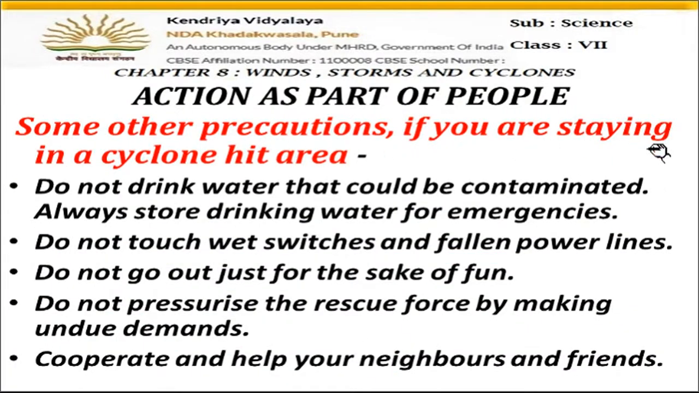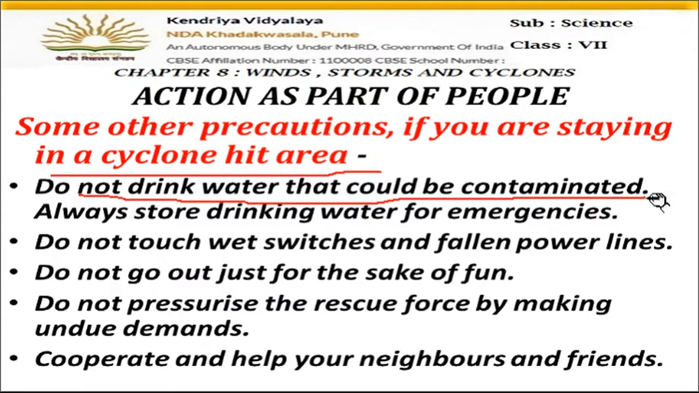Then some other precautions: if you are staying in a cyclone hit area, do not drink water that could be contaminated. We should not drink water which is standing outside or which is contaminated. Always store drinking water for emergencies, safely somewhere. Do not touch wet switches. If there are floods or heavy rains, do not touch the switches. Do not touch the power lines.